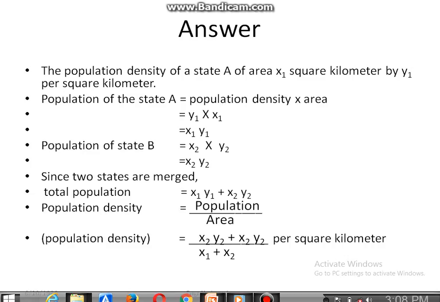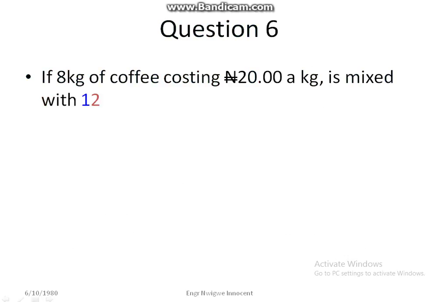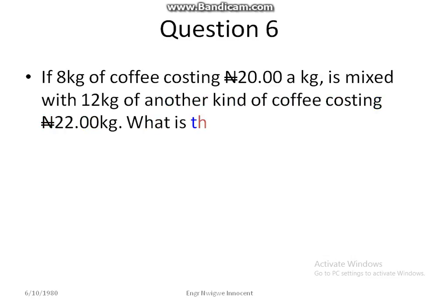If 8 kg of coffee costing 20 naira a kilogram is mixed with 12 kg of another kind of coffee costing 22 naira per kilogram, what is the cost of the mixture per kilogram?